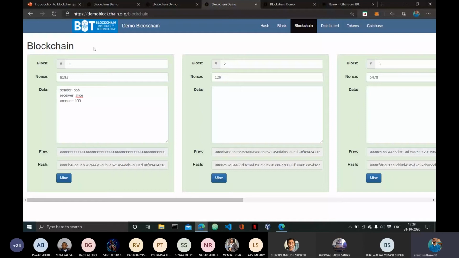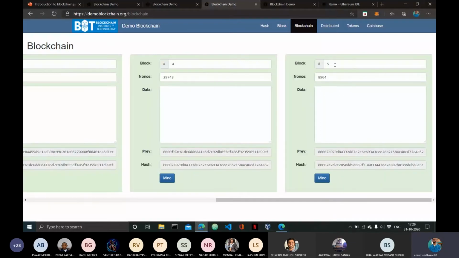So first, this is the demonstration of a blockchain. Each and every block will have a block number, a nonce value, which you can ignore for now, the data that is present, any random data that I have put here, the previous hash, which for the first block is all zeros, and the hash. As you can see, there are 5 blocks present inside this blockchain.